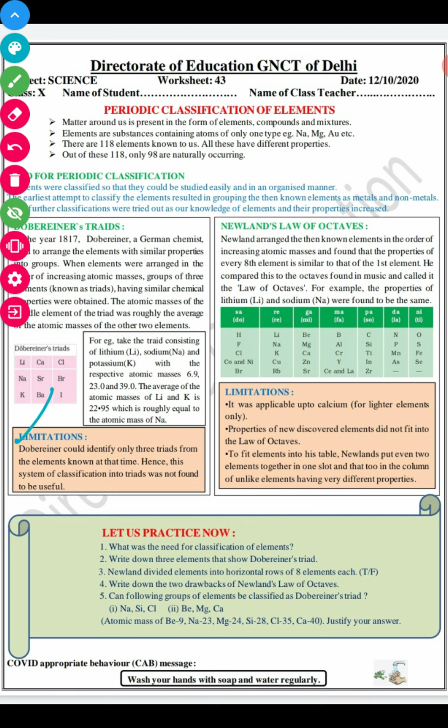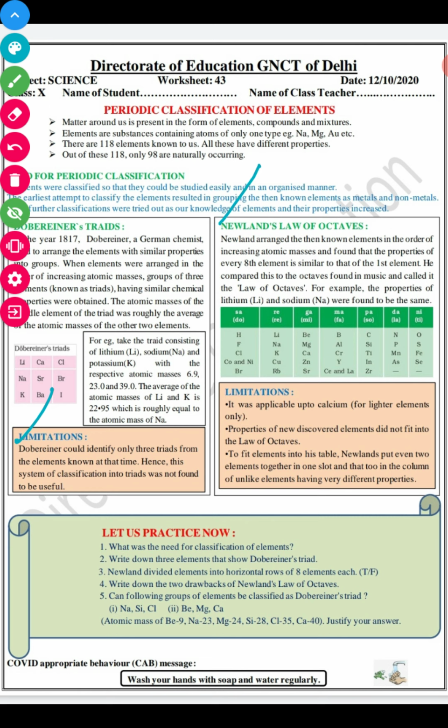But it has limitations also. Dobereiner could identify only 3 triads from all the elements known at that time, this scientist made only 3 triads. Okay, so this system of classification into triads was not found useful.